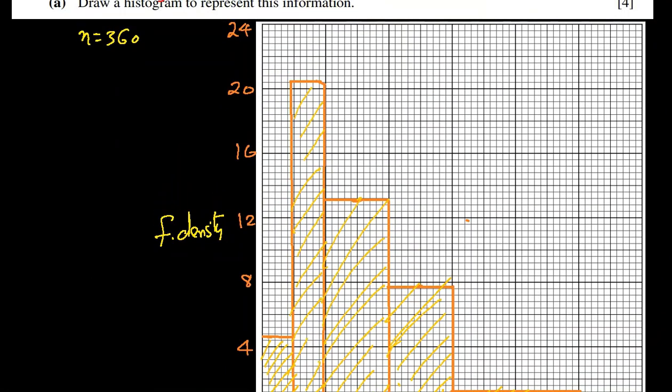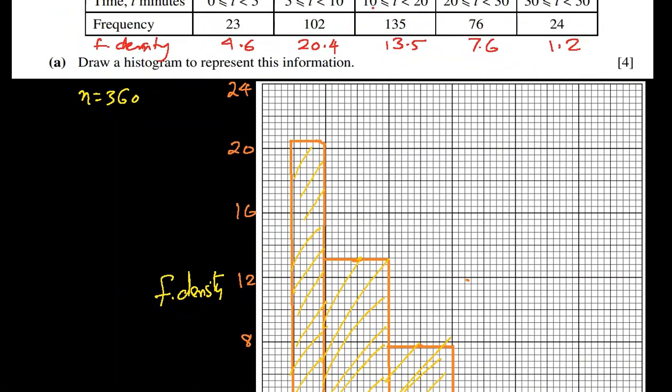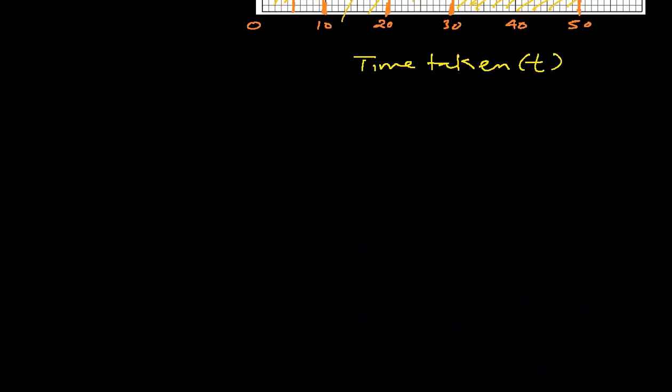So this is the histogram with frequency density. We have drawn it. Let's go to the next part of this.